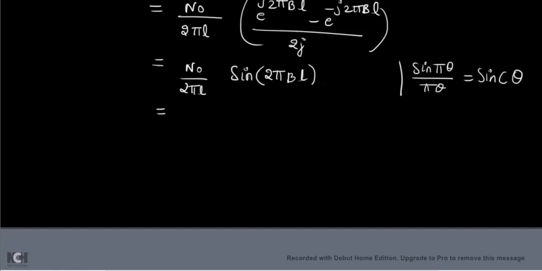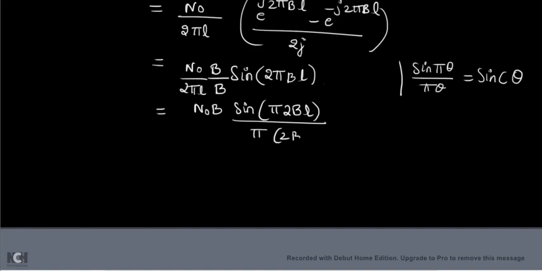But what is the missing term? If you want to apply this formula, pi theta by pi theta should be there. Pi is there, theta means 2bl, but in the denominator 2 pi l is there and b is not there, so you have to divide and multiply by b. So now we get n naught into b, sine pi into 2bl divided by pi into 2bl.